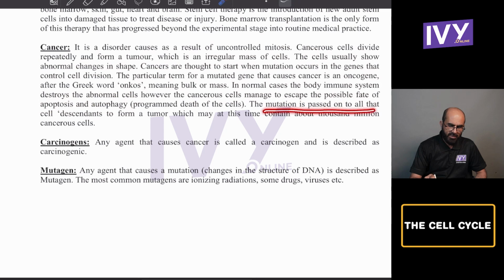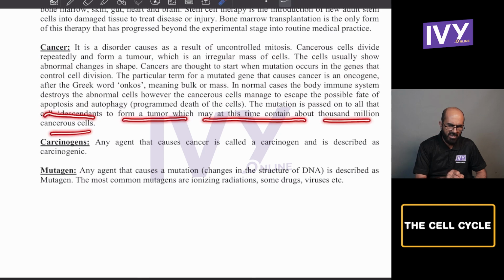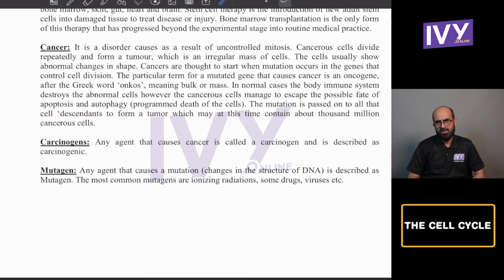The mutation is passed on to all the cells descended to form a tumor, which may at this time contain thousands and millions of cancer cells. So if the mutation continues, the descendant cells also have the mutated gene, so they are dividing again and again and again, and so they form a group mass. So, I told you what a carcinogen is. Any agent that causes cancer is called a carcinogen and is described as carcinogenic.